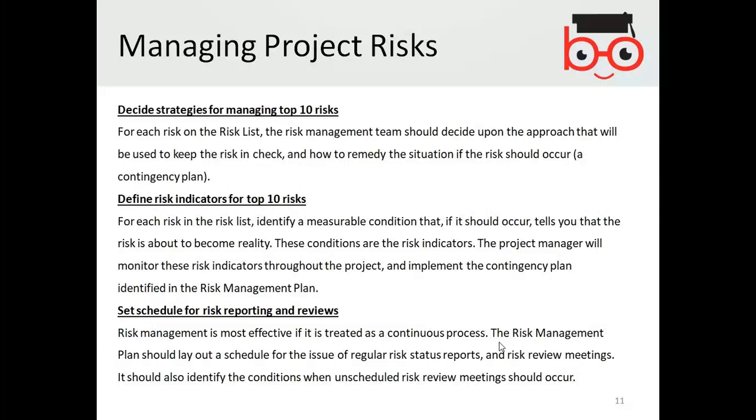The risk reporting should be carried out all the time. If you do not report the status of the risk, then you will not be doing safe project management. The risk management plan should lay out a schedule for the issue of a regular risk status report and risk review meetings. It should also identify the conditions when unscheduled risk review meetings should occur.